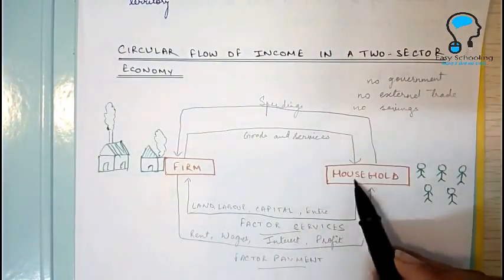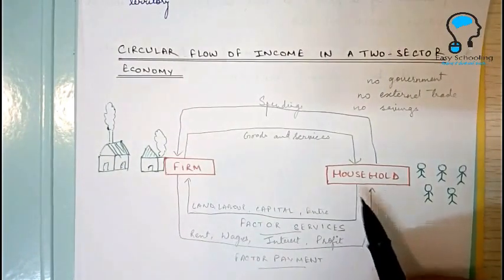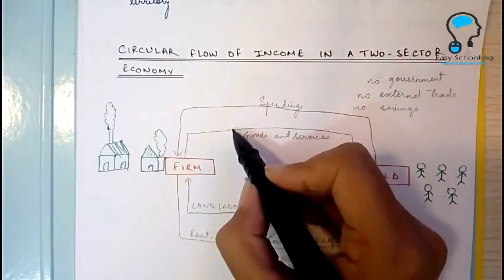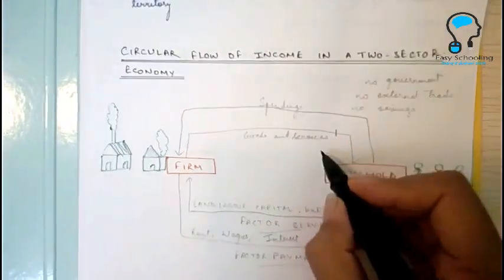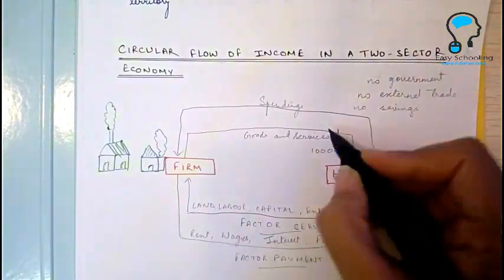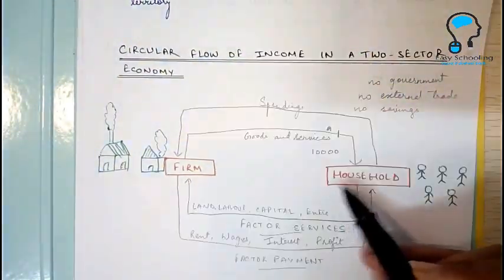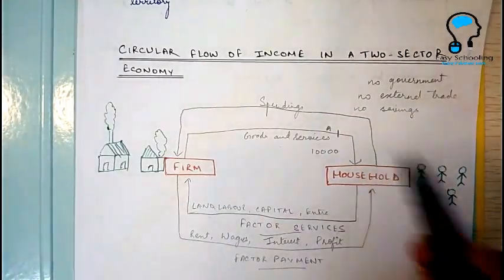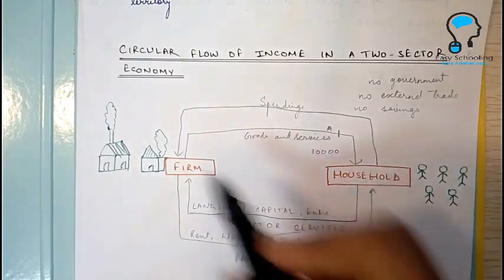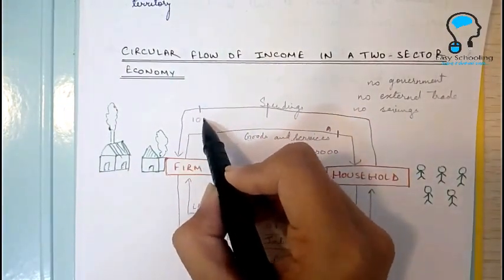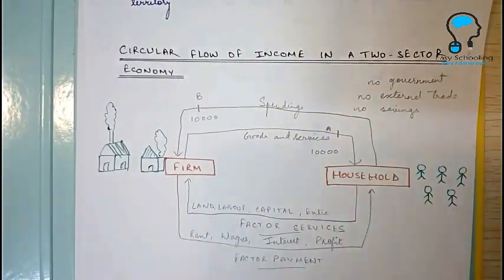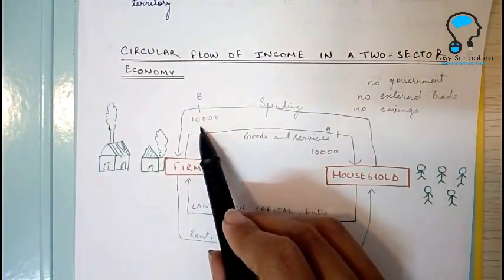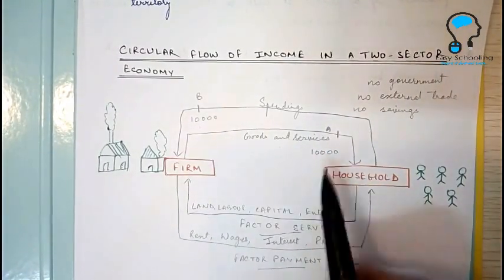So with all of the income of households, what do they do? They purchase the goods and services manufactured by the firm. Let us assume that the firms produce goods and services worth rupees 10,000. Let us name it A. And the households purchase all the goods and services from the firm. Since the household is purchasing all of them, the spending is also going to be 10,000. This is B.